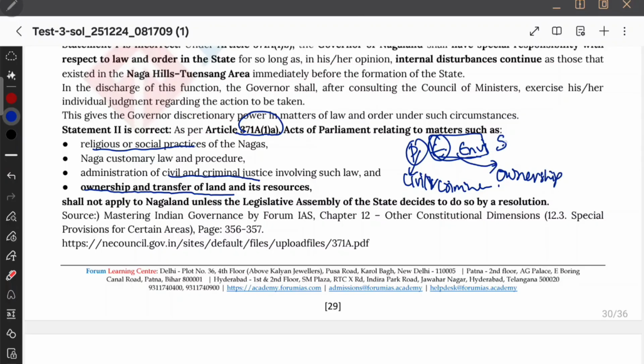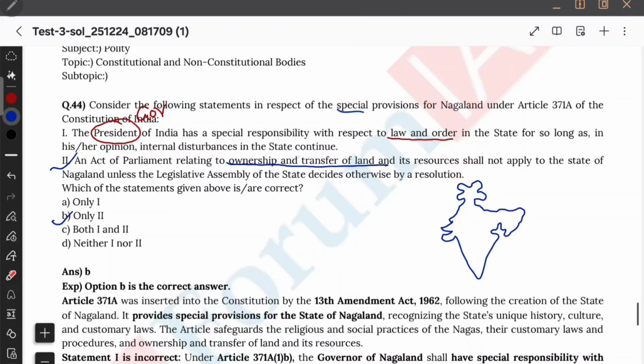And next, what did we have? Social, religious and social practices, PESTLE approach. Okay, social, religious and social practices. So these three, remember at least these three. So in the economics part, we have seen ownership and transfer of land. That is there. So Nagaland has a special provision for that.